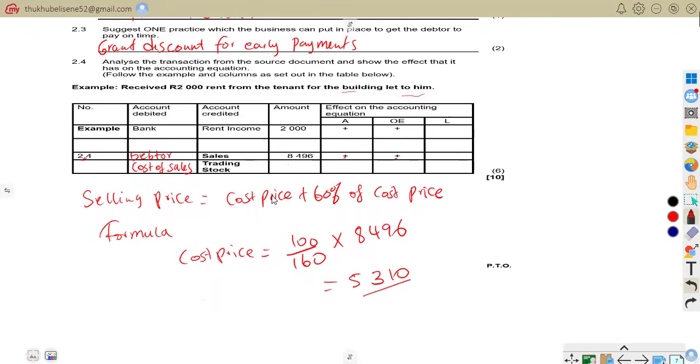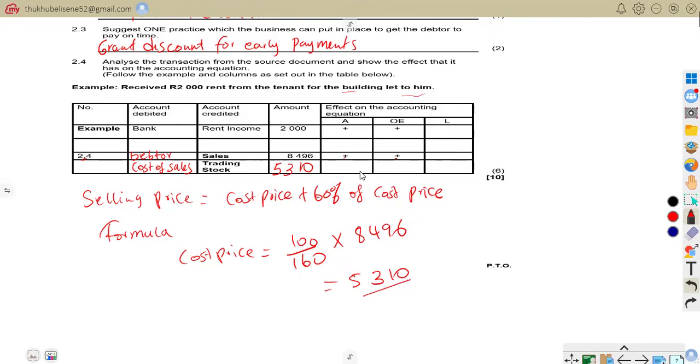So our amount here is going to be 5,310. So the business sold stock worth 8,496, but the stock originally cost the business 5,310. So that is that.